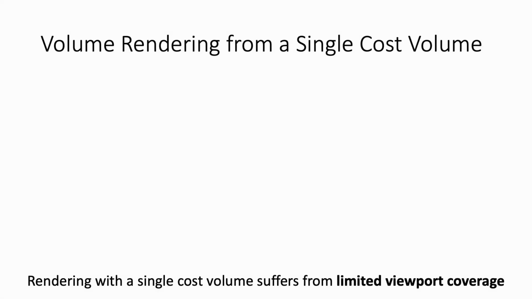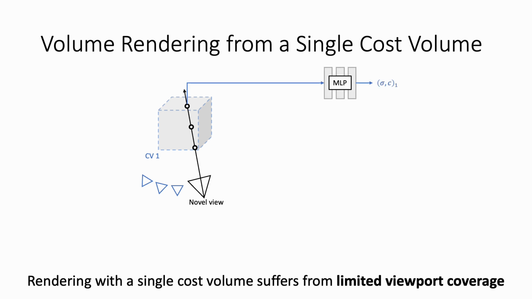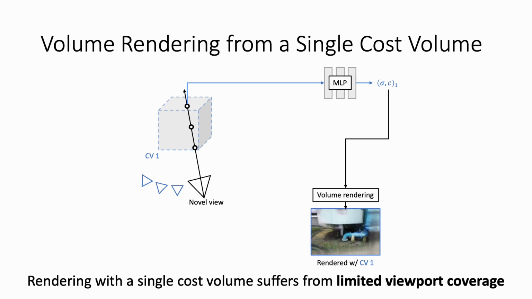Let's first recap why existing MVS-based NeRFs suffer from limited viewport coverage problems. These methods render a novel view by first constructing a cost volume using several nearby input views. Then these methods sample rays and 3D points along the ray and query the density and color from MLPs to perform volume rendering and synthesize the output images. However, as you can see here, a single cost volume cannot achieve enough viewport coverage in the rendered image, resulting in padding artifacts highlighted here.